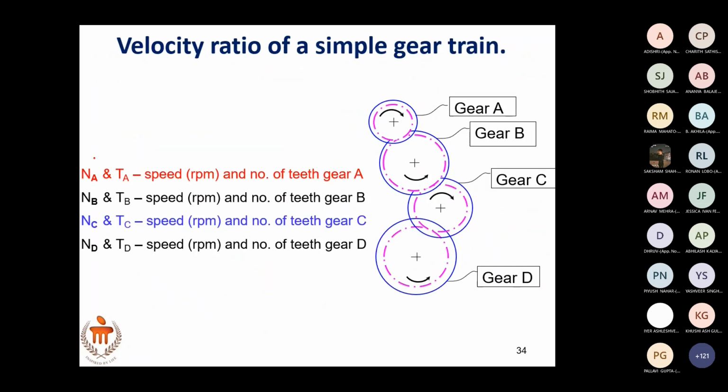So what are N and T? They are the RPM, rotations per minute, of each gear, and the number of teeth. You have NA and TA for A, NB and TB for B, and so on.